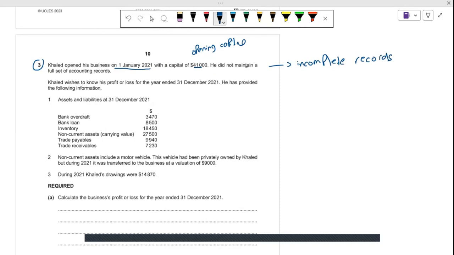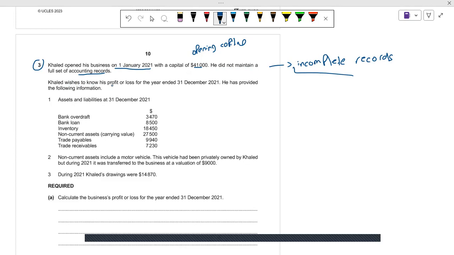In this chapter we learned that the owner of the business doesn't prepare any accounting, doesn't follow the double entry system, and we have to make some workings to find out the profit for the business. So he did not maintain a full set of accounting records.